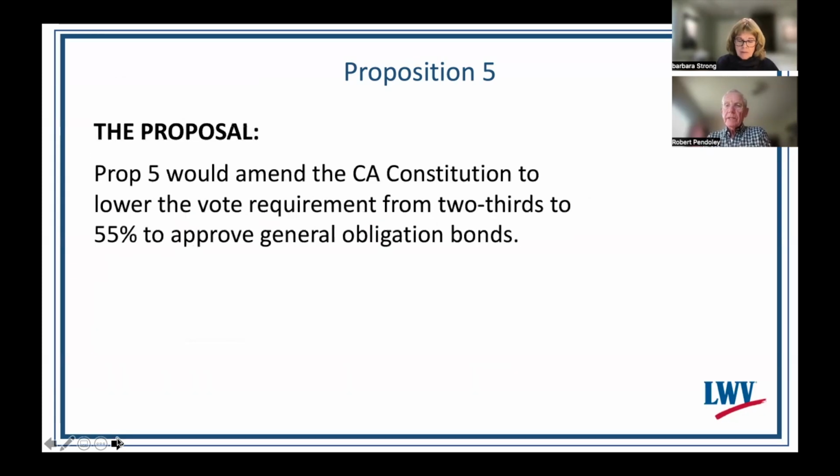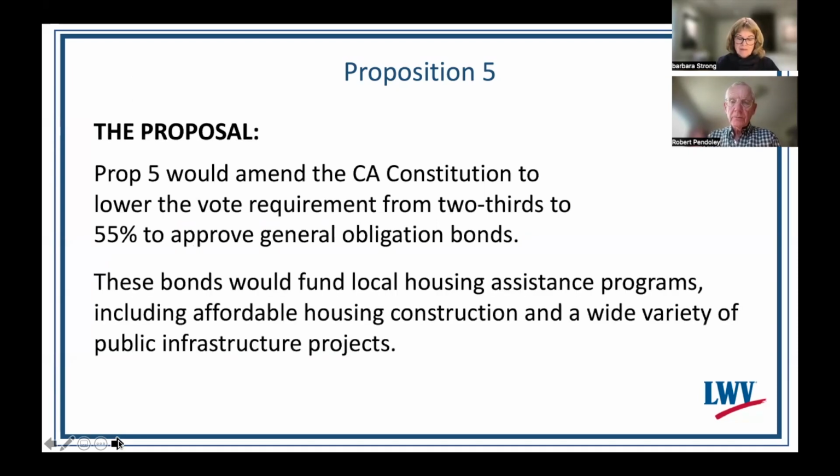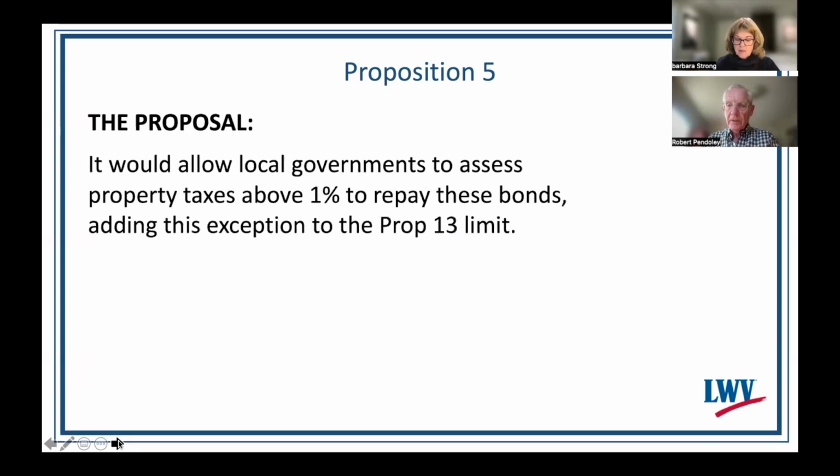Prop 5 would amend the California Constitution to lower the vote requirement from two-thirds to 55% to approve general obligation bonds. These bonds would fund local housing assistance programs, including affordable housing construction and a wide variety of public infrastructure projects. It would allow local governments to assess property taxes above 1% to repay these bonds, adding this exception to the Prop 13 limit. How is affordable housing defined?